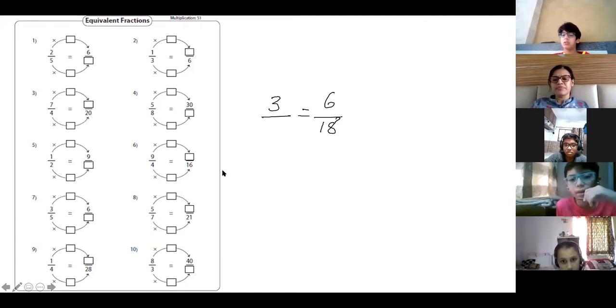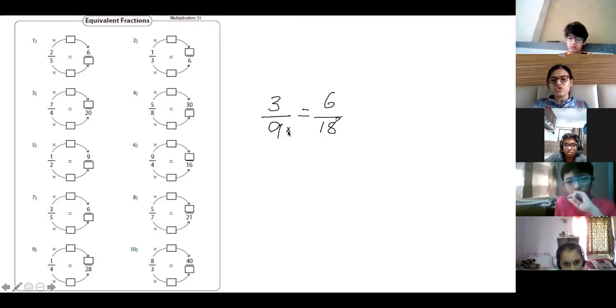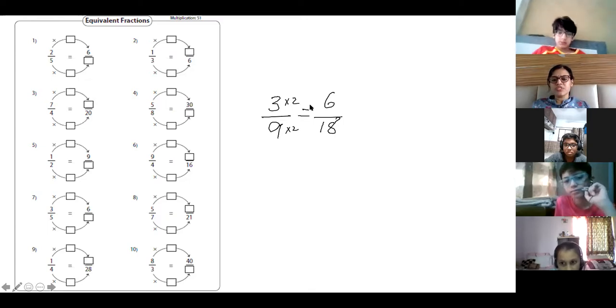Ma'am, 3 2s are 6. Then, 18 divided by 2 is equal to 9. So 9 is the answer. Okay? We have to divide, ma'am. When you are doing the reverse, you have to divide. So now check 9 into 2 and 3 into 2. Is it the same now? Yes. So this proves that your answer is correct. When you are finding out the reverse, you will have to divide.